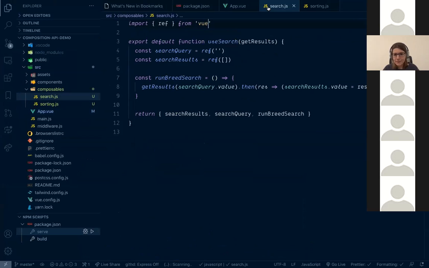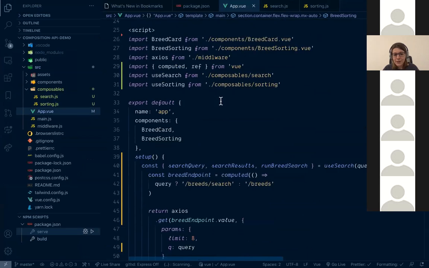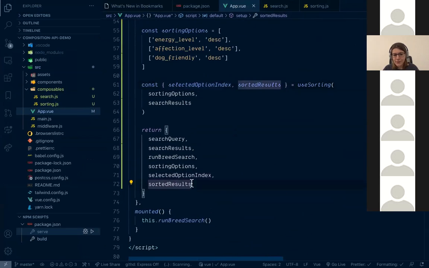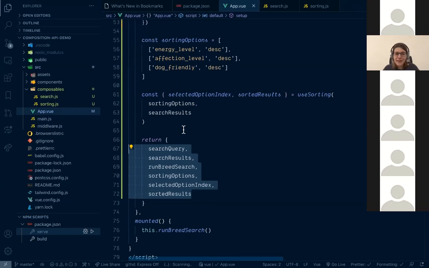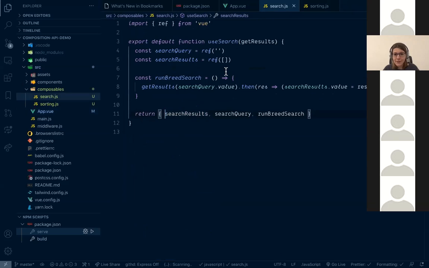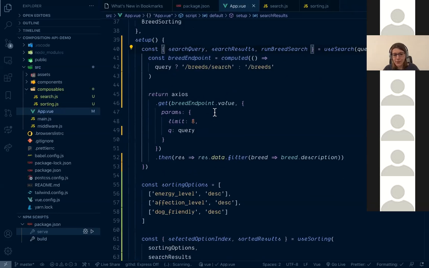So we have search and sorting both abstracted into their own composables. And the app Vue is only operating the return values of these two different composables. Of course, this is a bit annoying. I really hate this return statement. But it's very explicit because you can always check everything really fast. And all the logic is pretty much explicit and understandable.